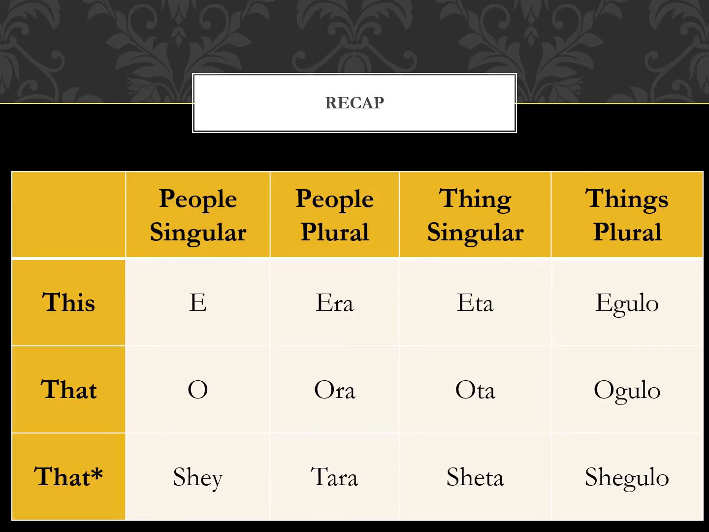So this is what we learned last time. If you remember all the words for this, that and that over there, like something beyond your line of sight, all of the words start with a, o and she, and even with the pointers we are going to learn today, all of them will follow the same pattern. They will start with a, o and she. The only exception, as we saw last time, was Tara, which is the plural for people who are not present in the conversation.